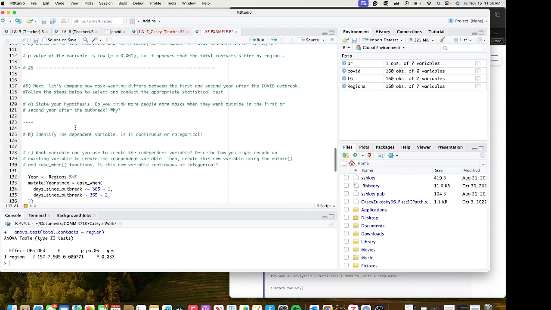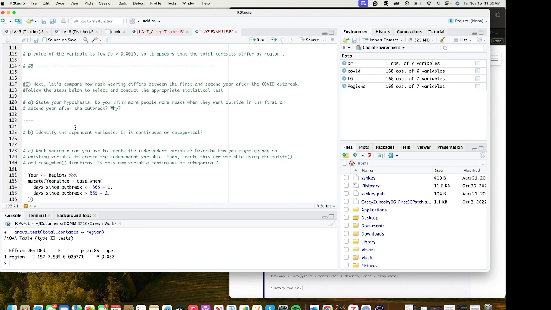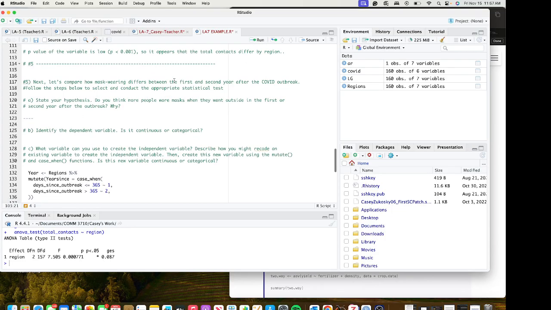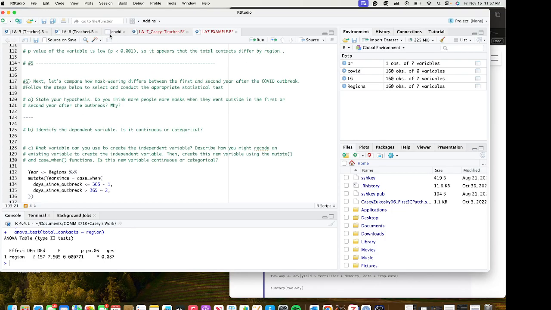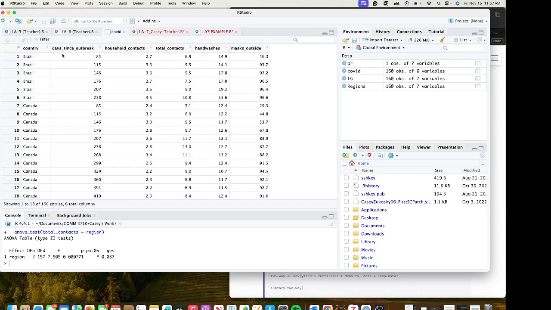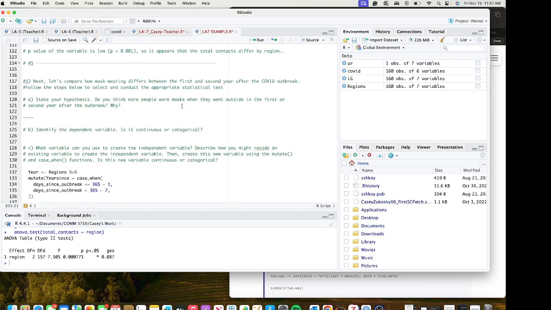Cool. So question 5 now is asking us to compare how mask wearing differs between the first and second year of the COVID outbreak. Looking at our COVID data, we don't have anything that determines the years. All we have is days since outbreak. So that should raise a little flag that we're likely going to need to create a new variable using pre-existing data. So A is,